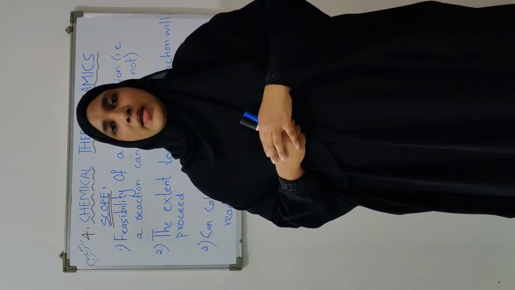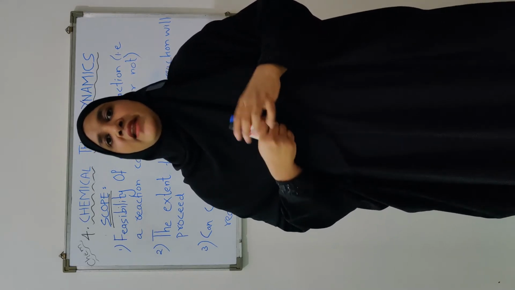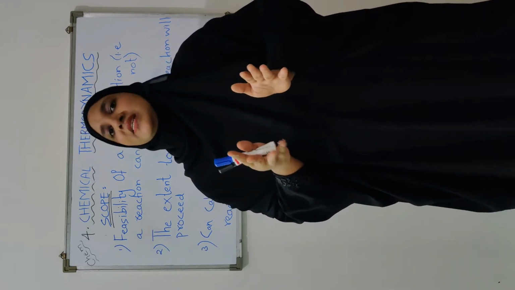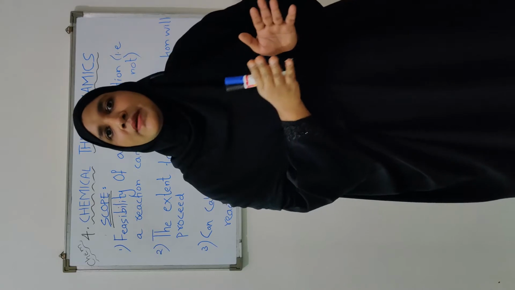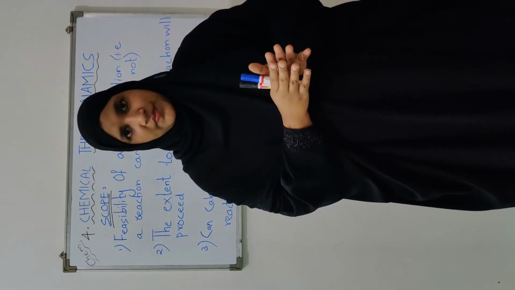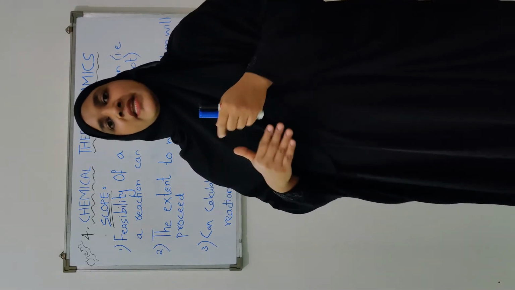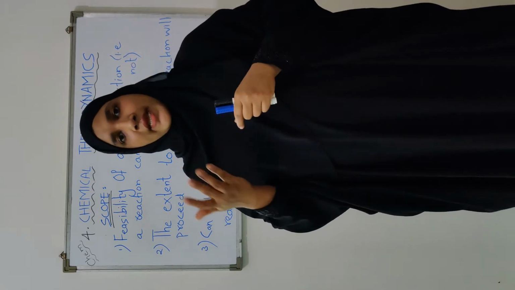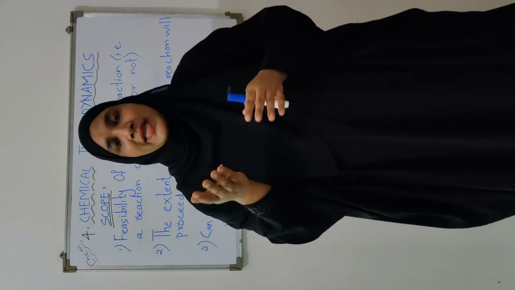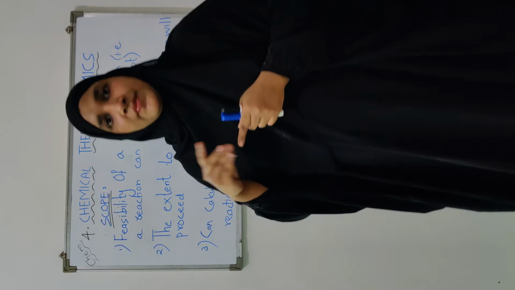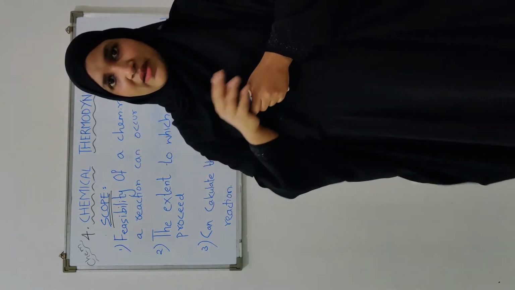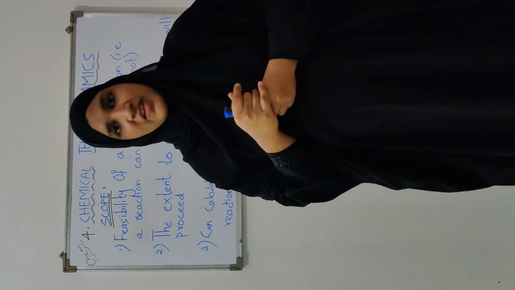He may theoretically find out whether this reaction is possible under a set of conditions or not. Whether the reaction can occur or not can be found out by studying the thermodynamics of that particular chemical reaction.